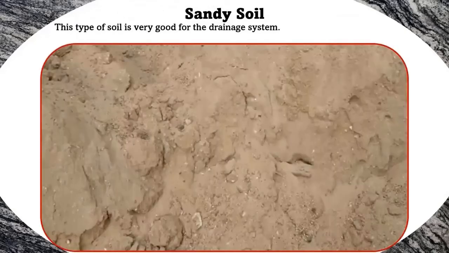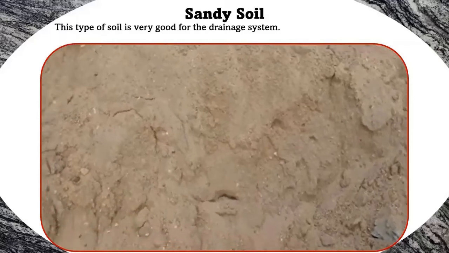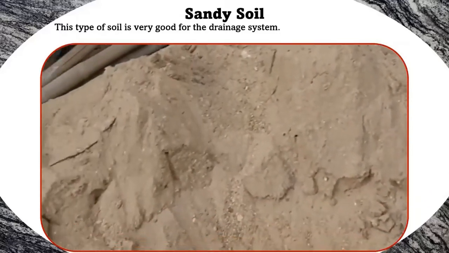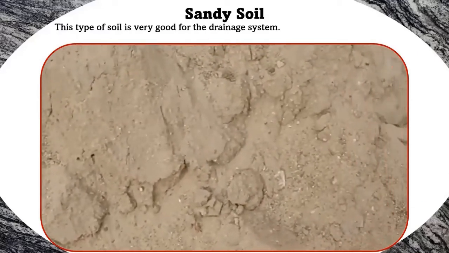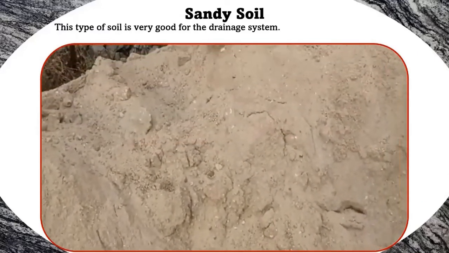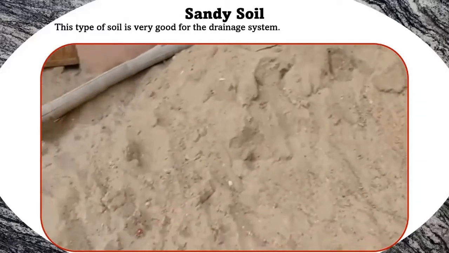Now, types of soil. First one is sandy soil, which consists of small particles of weathered rock. Sandy soils are one of the poorest types of soil for growing plants because they have very low nutrition and poor water holding capacity, which makes it harder for the plant's roots to absorb water. This type of soil is very good for drainage. Sandy soil is usually formed by the breakdown of fragmented rocks like granite and limestone.